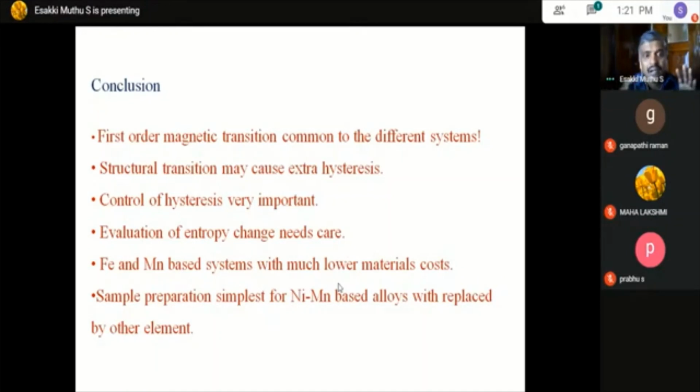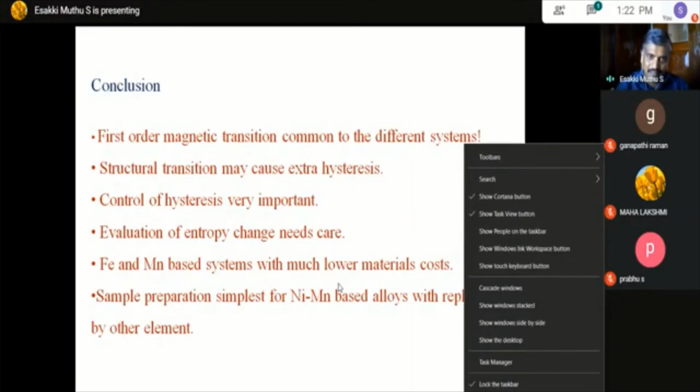Finally, what I can conclude is that there is a second order magnetic transition and a first order magnetic transition.